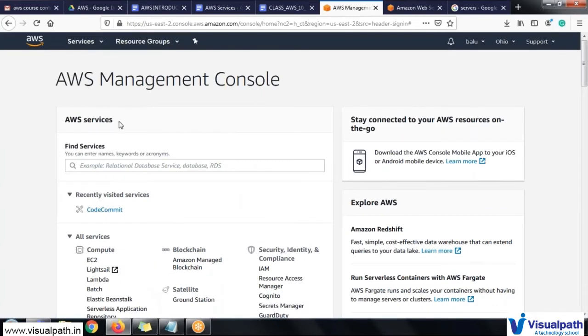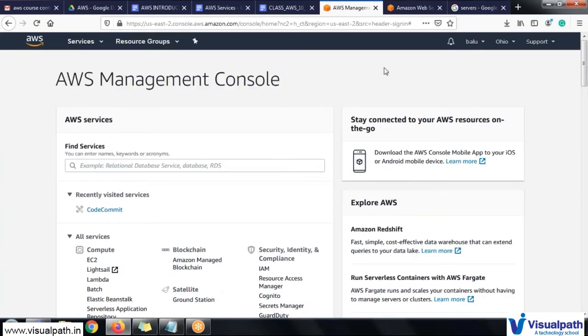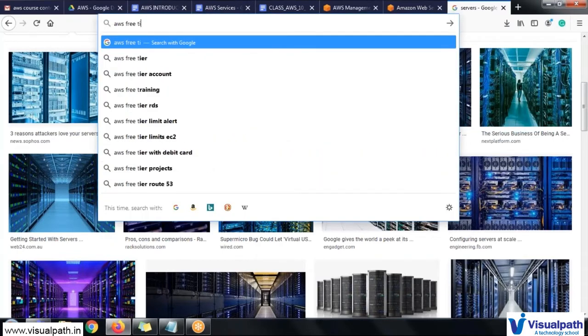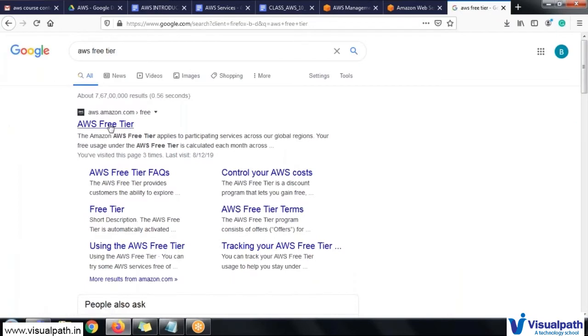This is a basic overview of the AWS management console. We will create a free account for the AWS management console, which will be active for the next 365 days, and you will get a bill every month. If you are using the services within the limit provided by AWS, then it is free of cost, which we call the AWS free tier.